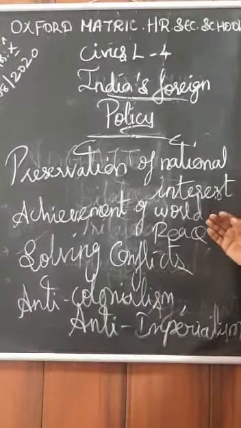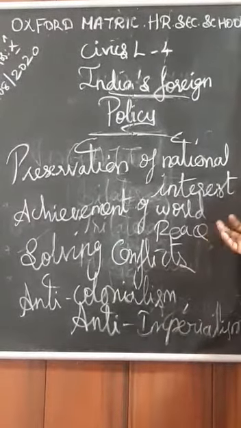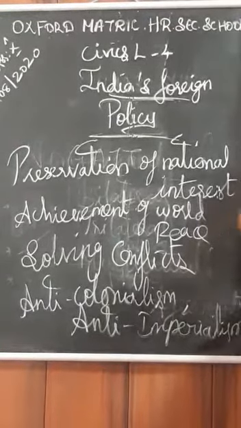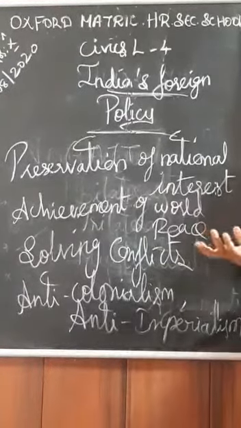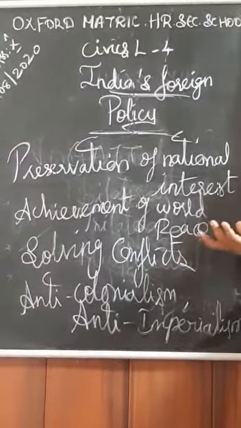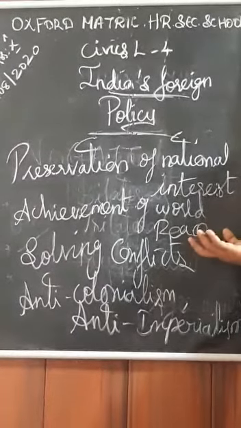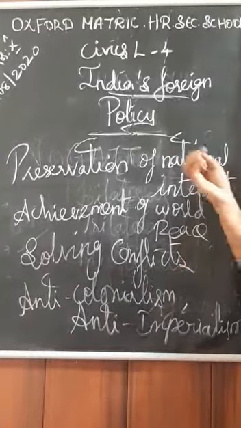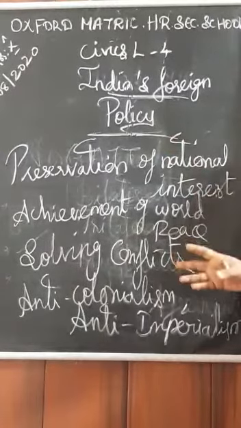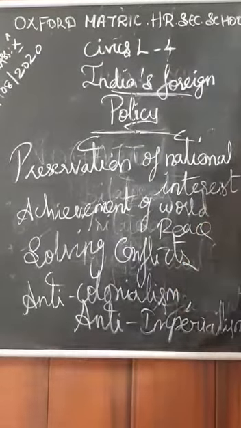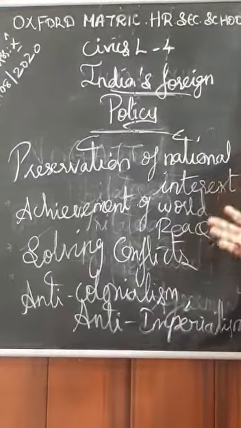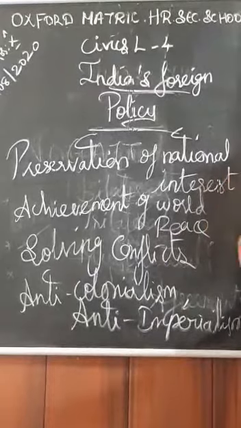Next, independence of thought and action. Everyone should have independence in their thought as well as in their action, as stated in the principle of NAM, the Non-Aligned Movement. In the Non-Aligned Movement, what they decided is that we should not interfere in anyone's internal affairs, isn't it? So with all the countries we have friendly relationships, but only friendly relationships.